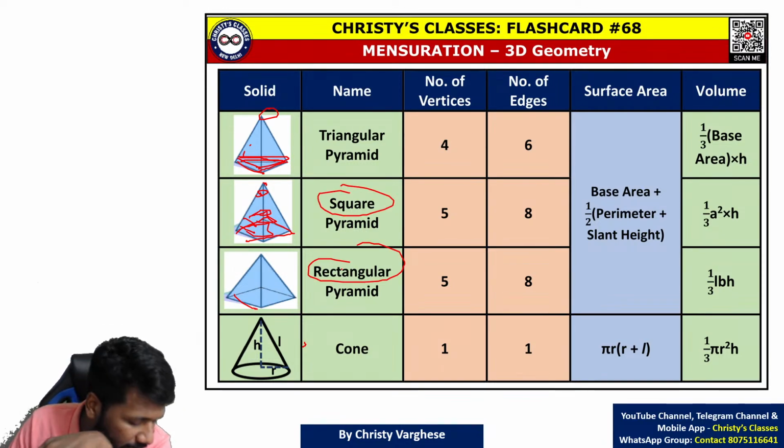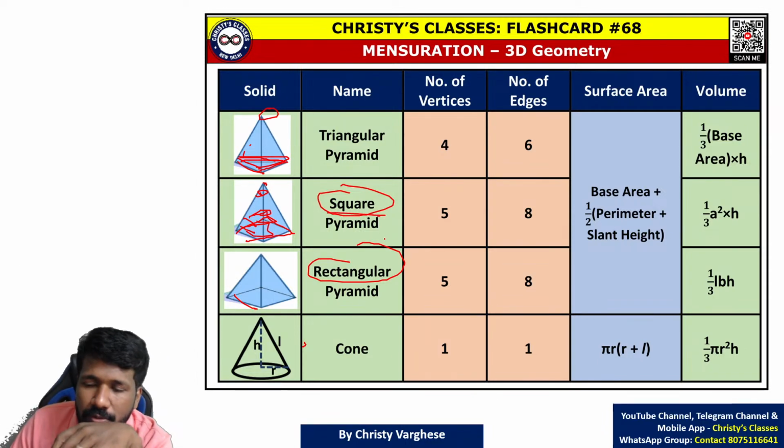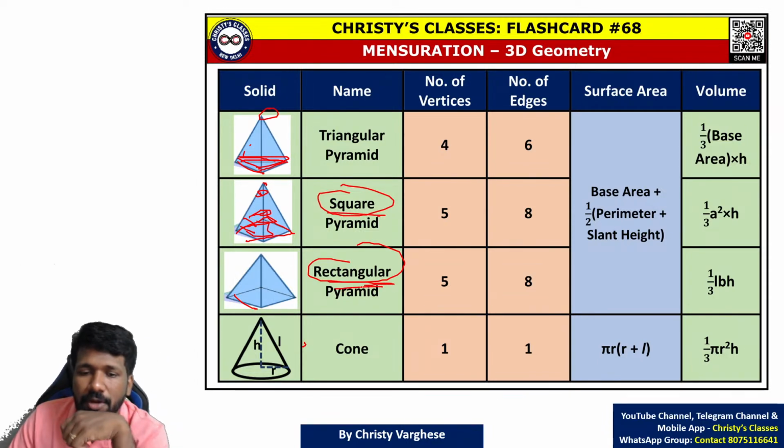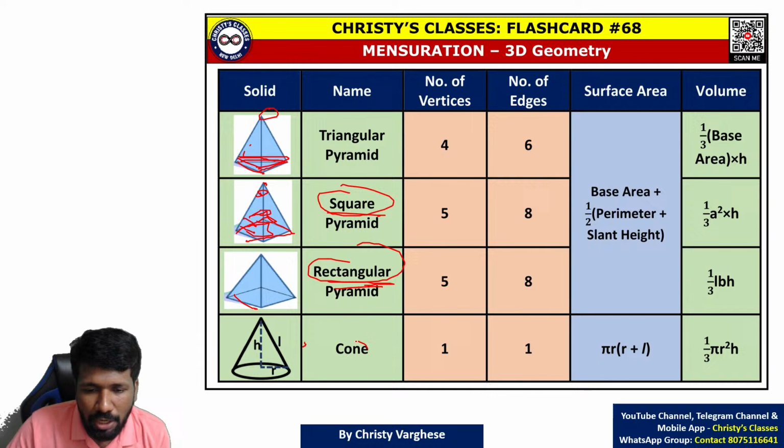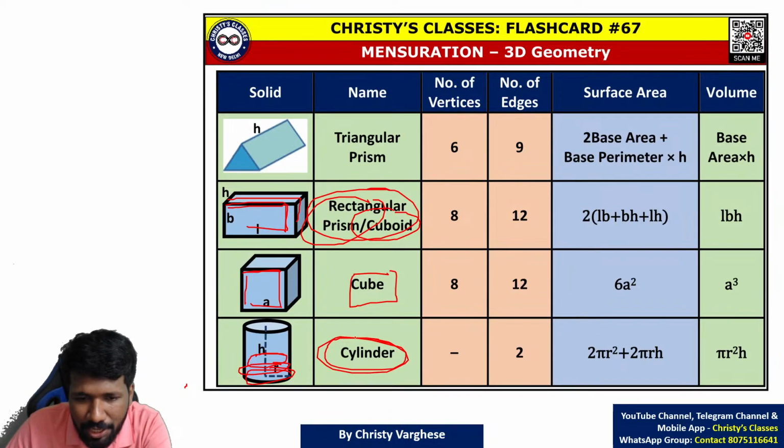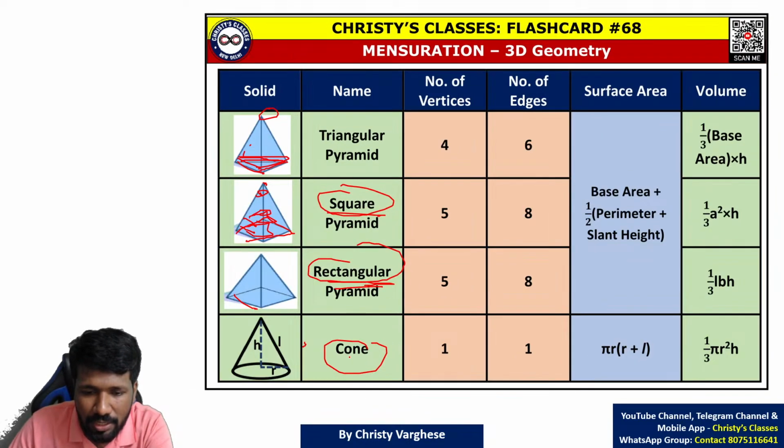Triangular pyramid means triangle based pyramid. Square pyramid means square based pyramid. Rectangular pyramid means rectangle based pyramid. And cone, just like cylinder I told you, circle forms a cylinder, circle forms a cone. Smaller circles. All of you understood?